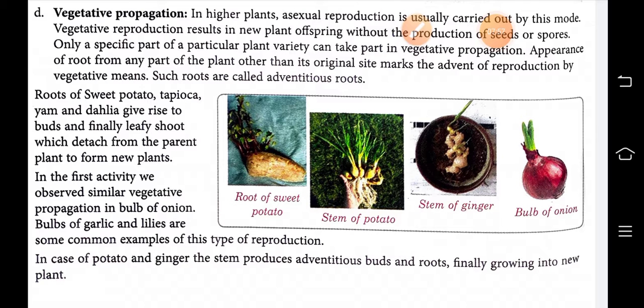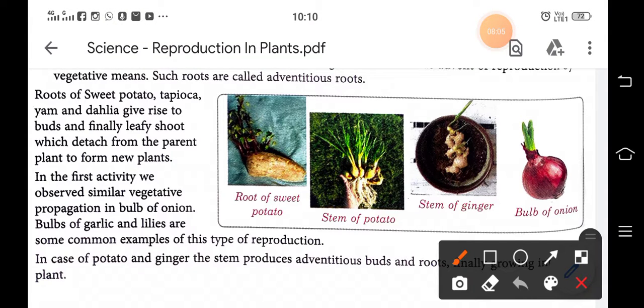In some cases, the roots of different plants are involved. See the figure: in the first case, the root is involved in the reproduction. Only when the roots come out, we plant it in the soil and it develops into a new plant.